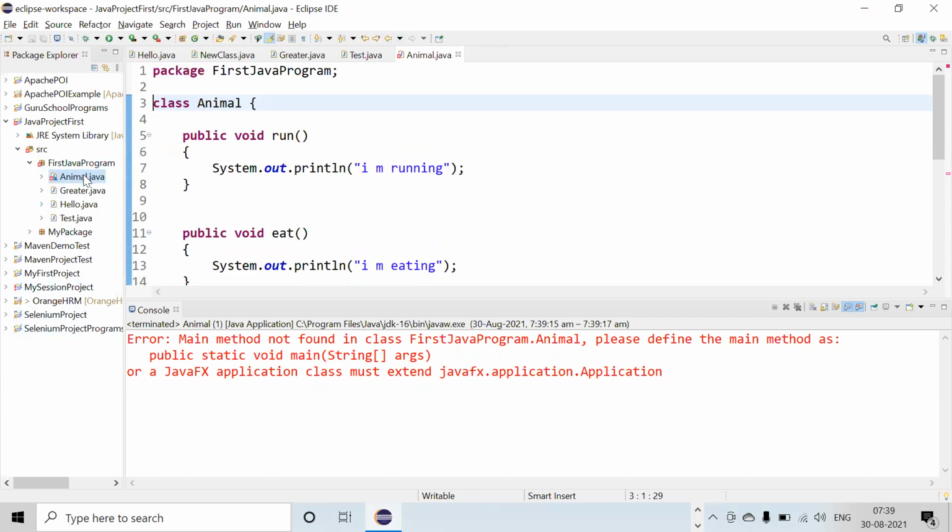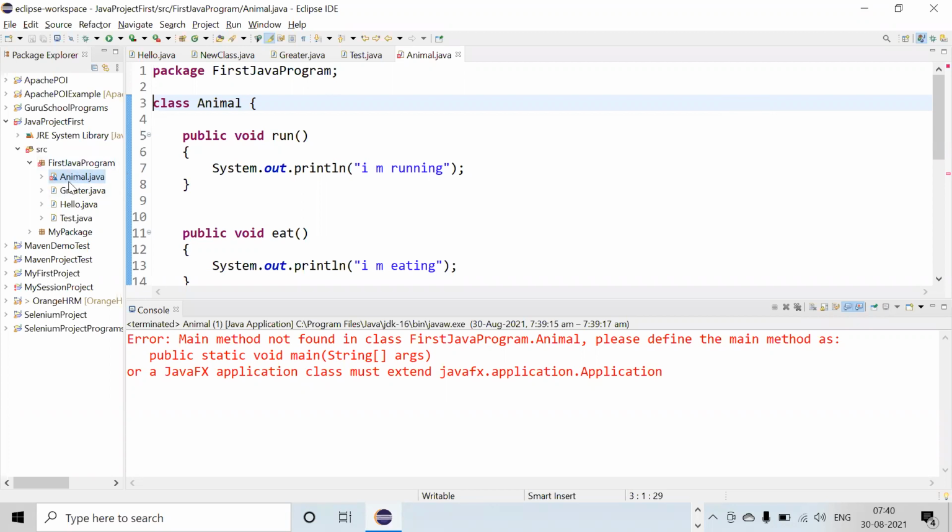See, I told you, when I was telling you about the architecture of Java, that time I told you that there is javac. Javac means Java compiler. That tells you what the name of the class is, and according to the name of the class, it compiles. So the Java compiler searches for the main method in the class name which you have written.